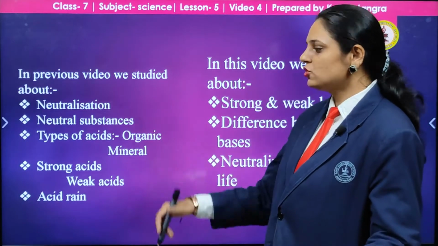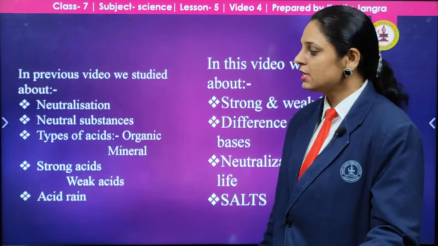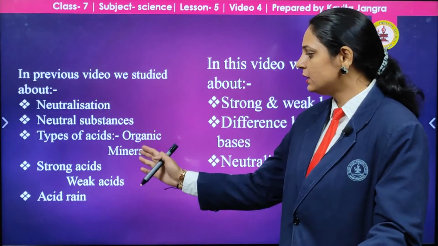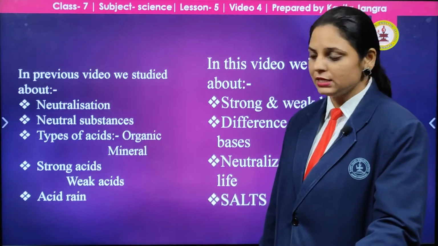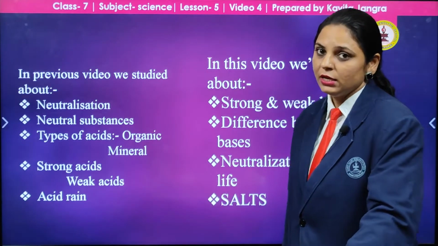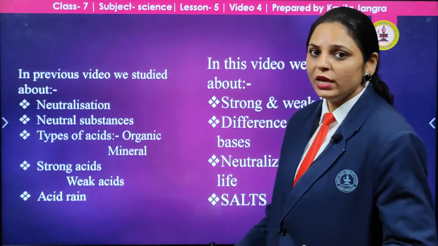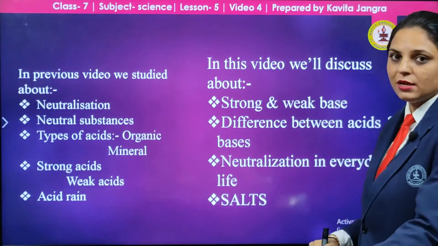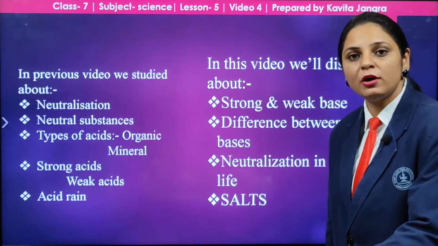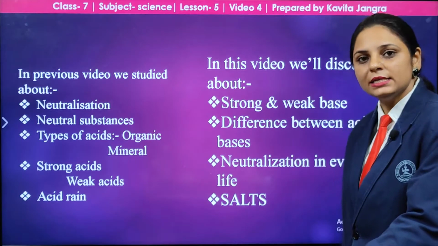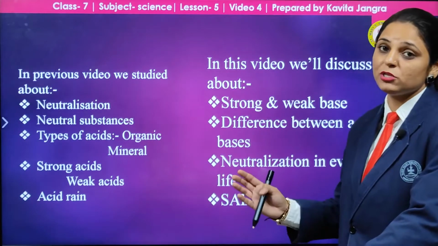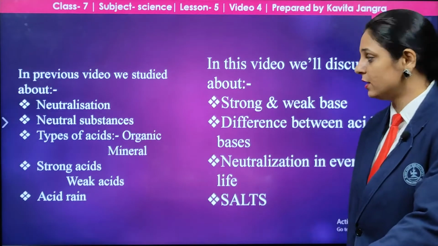These are the neutralization, neutral substances, then types of acids, the organic and the mineral acid, then the strong acid and the weak acid, and the acid rain. Now in this we are going to study the strong and the weak base. Earlier what we studied? The strong and the weak acid. Acids are also of two types and bases are also of two types, that may be strong and that may be weak.